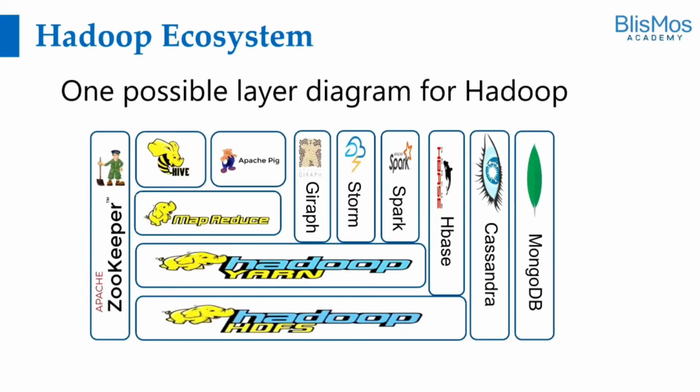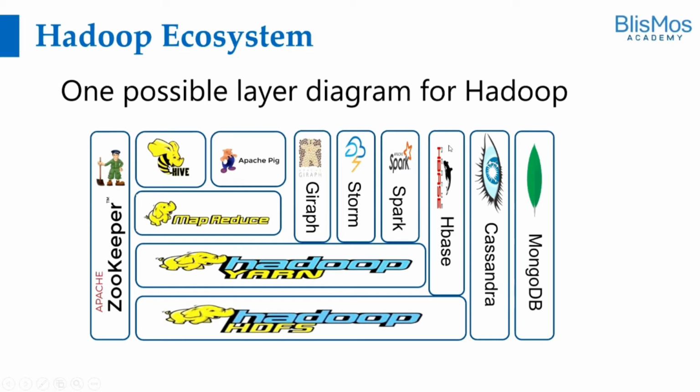One of the possible layer diagrams for Hadoop is right in front of you. As I say, one of the possible layer diagrams. People do represent the Hadoop ecosystem in different ways, but this is one way, and this is easy to understand. Some of the components in the lower layer are HDFS and YARN. In the middle layer we have MapReduce. In the upper layer we have Hive, Apache Pig, and all those things.